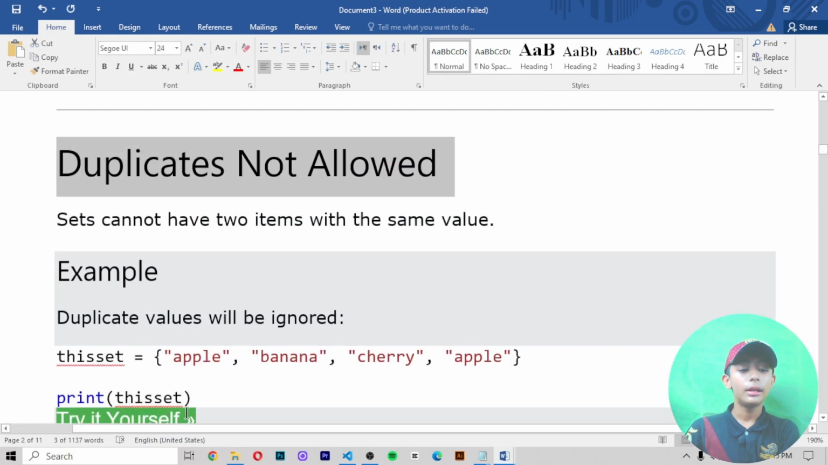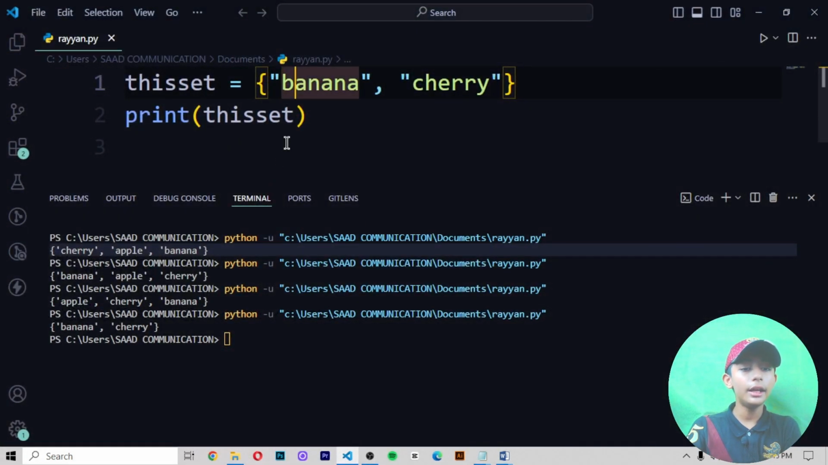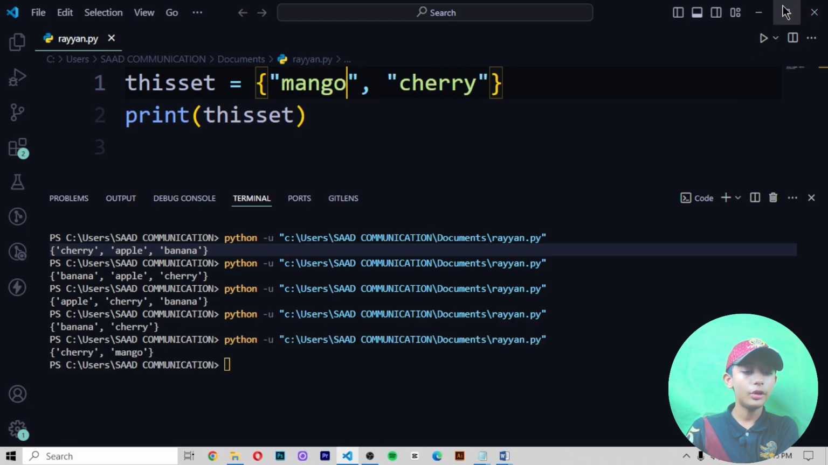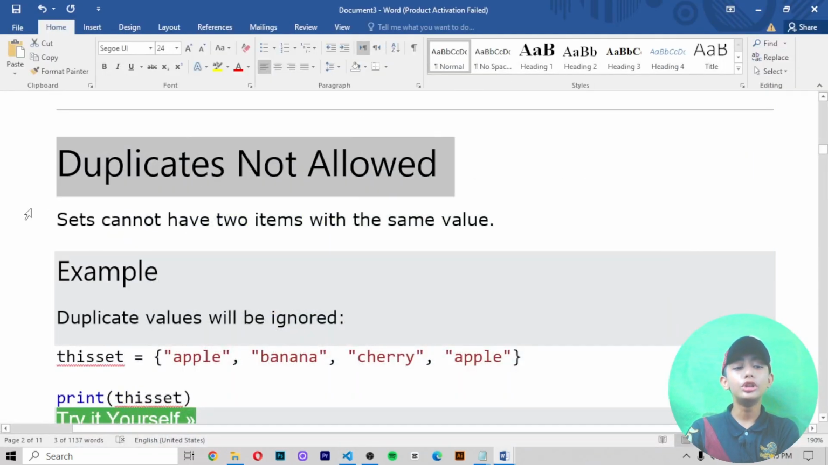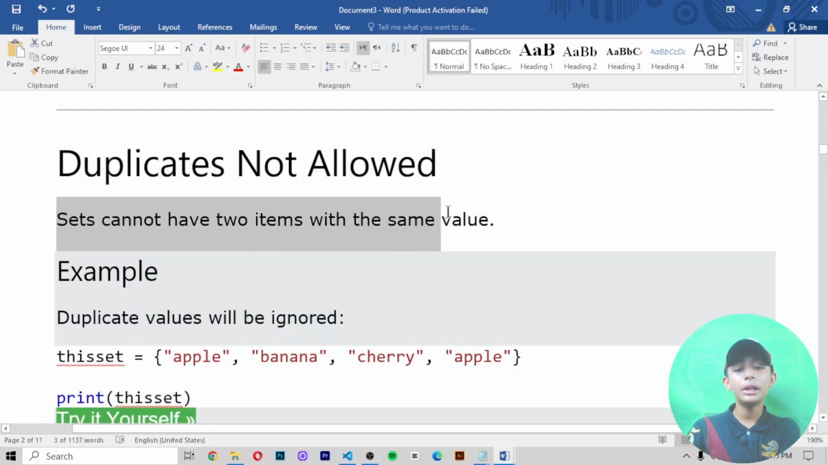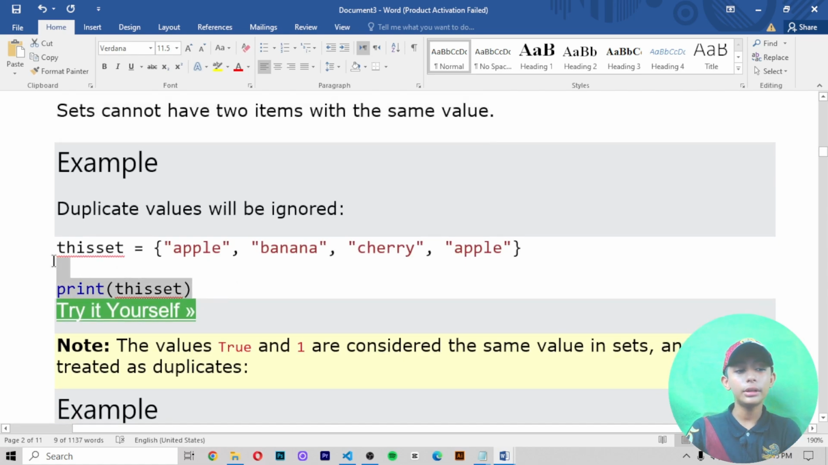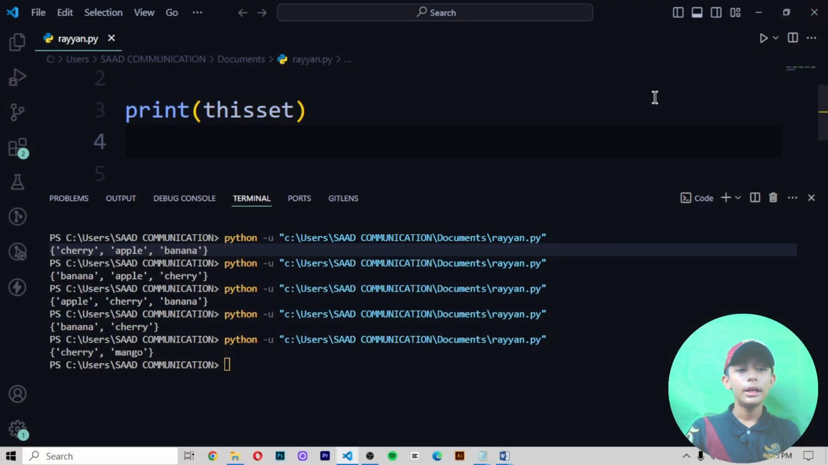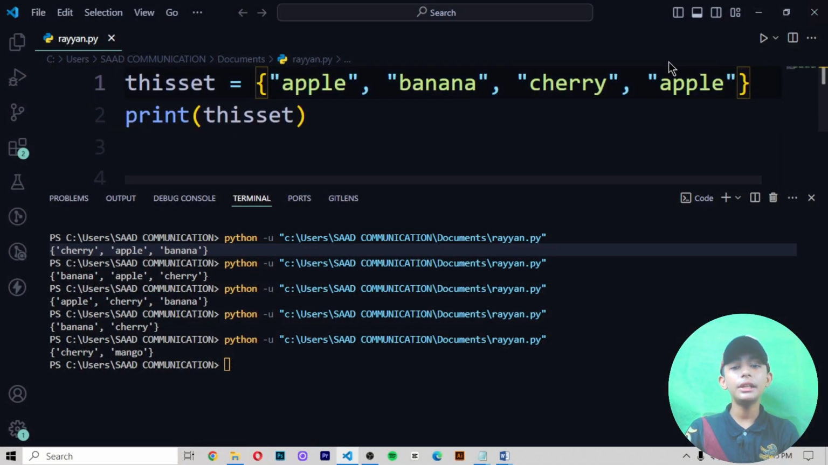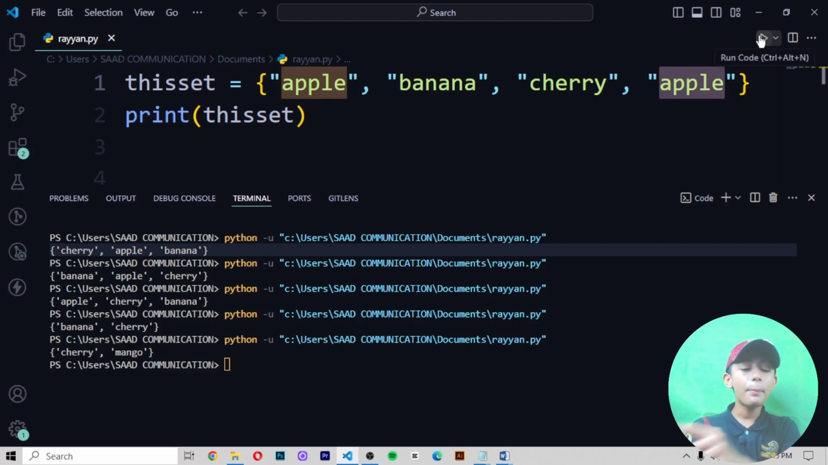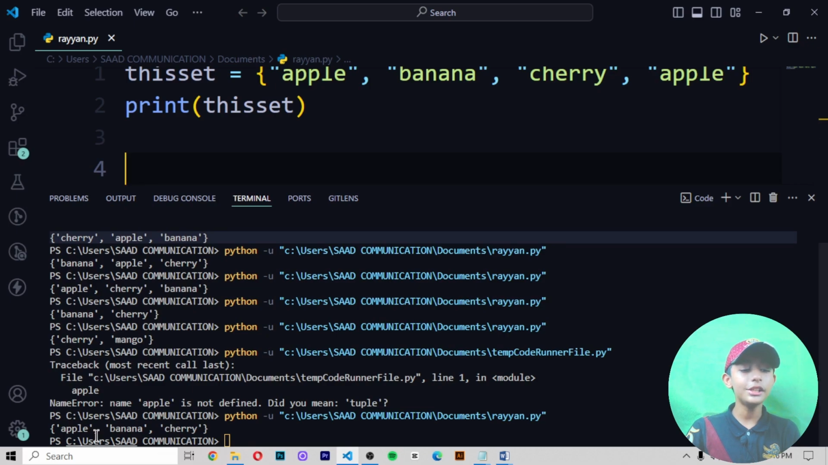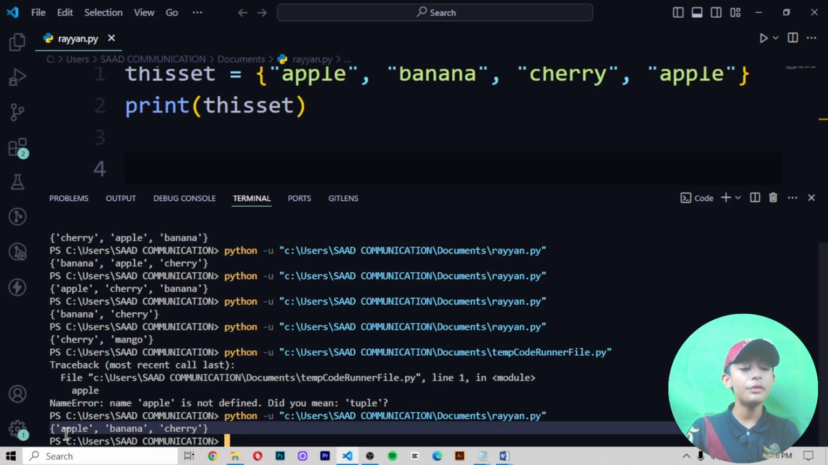Duplicates are not allowed. Let me show you. When I write mango here, save it and run it, it gave me cherry and mango. Sets cannot have two items with the same value. In this example, duplicate values will be ignored. We write apple, banana, cherry, and then apple twice, but one apple will be ignored. Here you can see it gives me only one apple, banana and cherry.